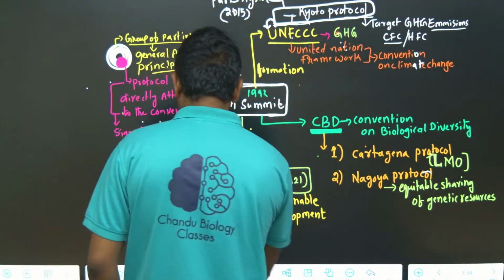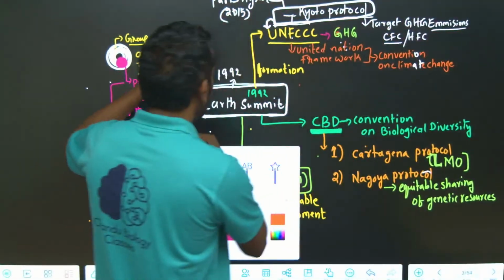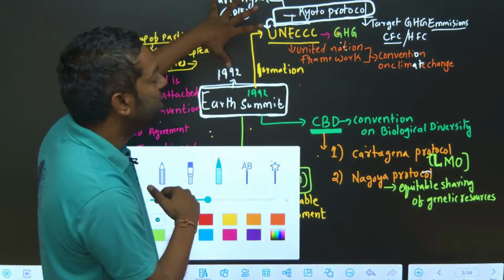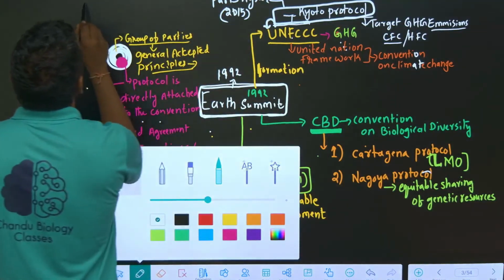The Vienna Convention and Montreal Protocol do not come under the Earth Summit, but they are separate, about the environment. Okay, that is the Vienna Convention.